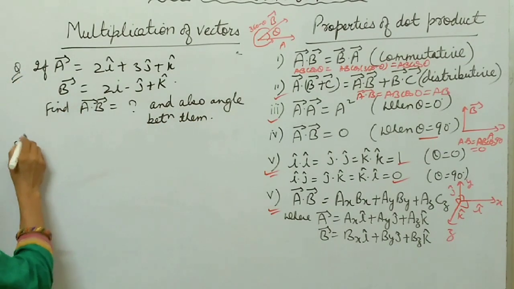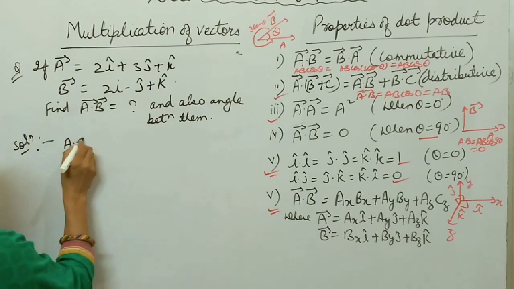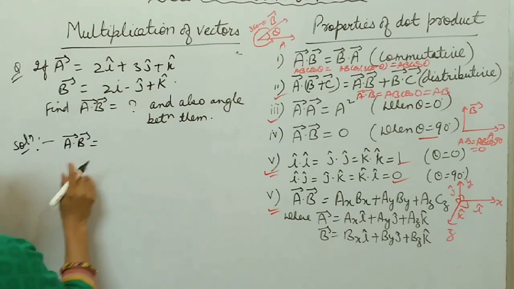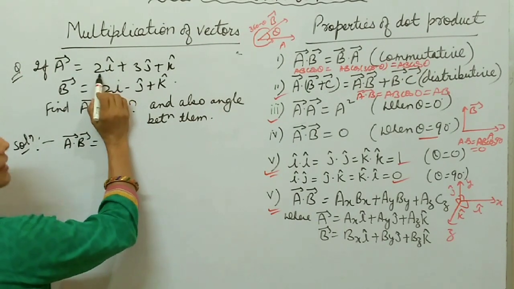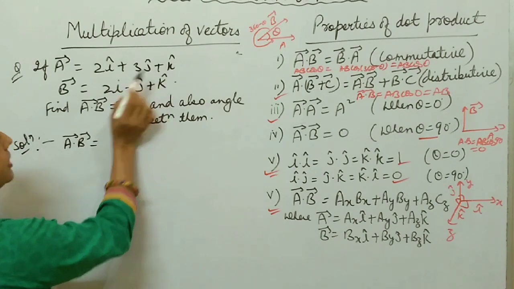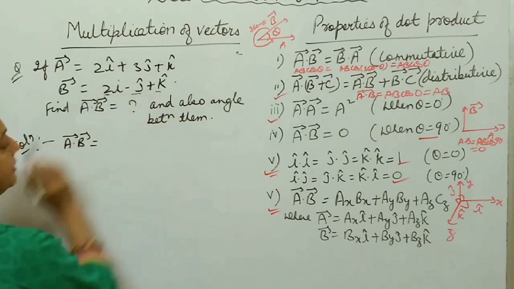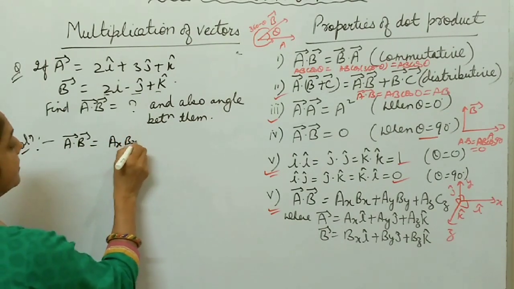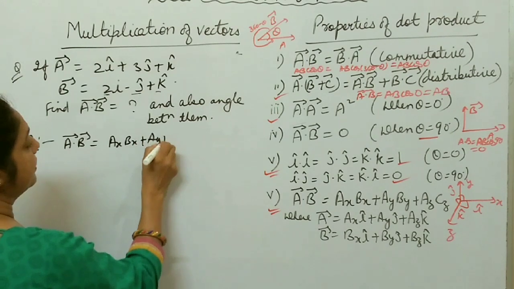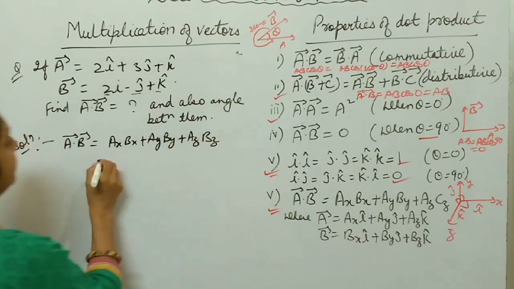Now how do you solve this one? First you find the dot product of these two vectors, A dot B. So what is the result of A dot B? Here with vector A, this is AX, AY and AZ, and with vector B, this is BX, BY and BZ. Now the formula for A dot B is what? AX BX plus AY BY plus AZ BZ, right?